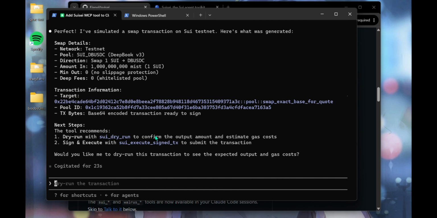Then we have the transaction information. As you can see, we are swapping on the network testnet pool. We have the SUI in DeepBook. We can swap one SUI to this, and we have the transaction information, the transaction target. The TX byte is encoded to sign. You could dry run this or sign and execute with SUI, execute sign TX to submit transaction. But now let's dry run the transaction.